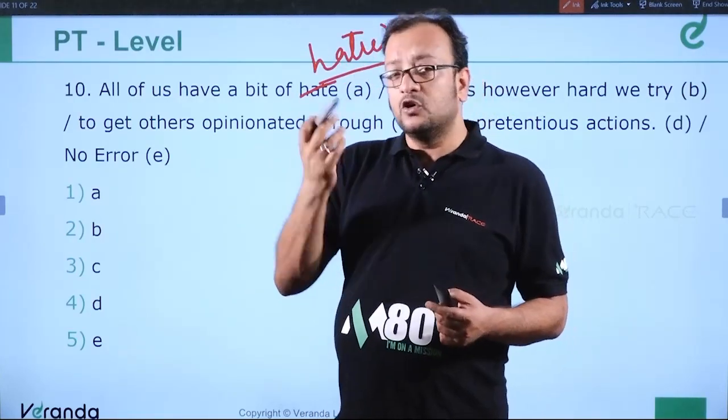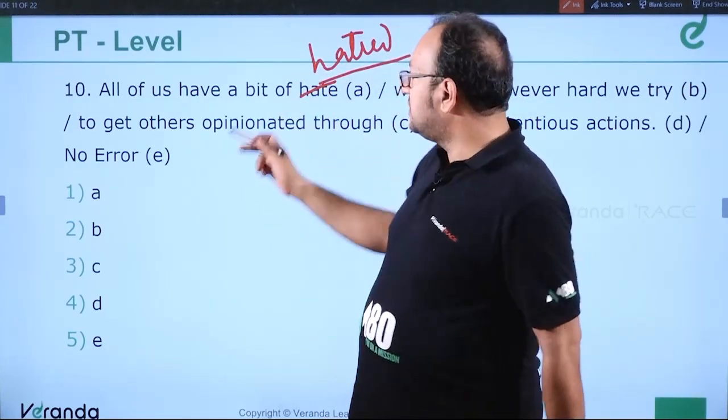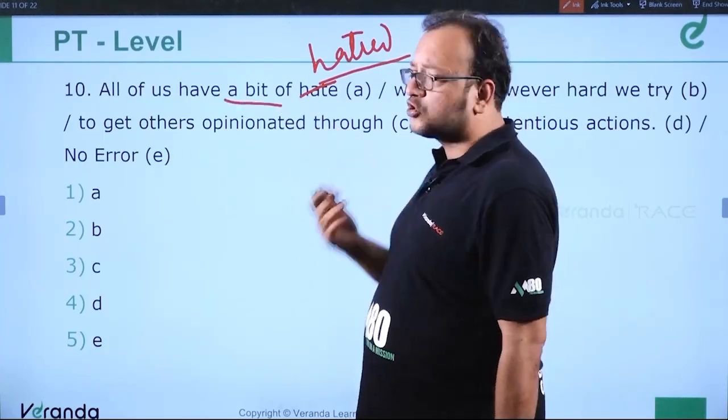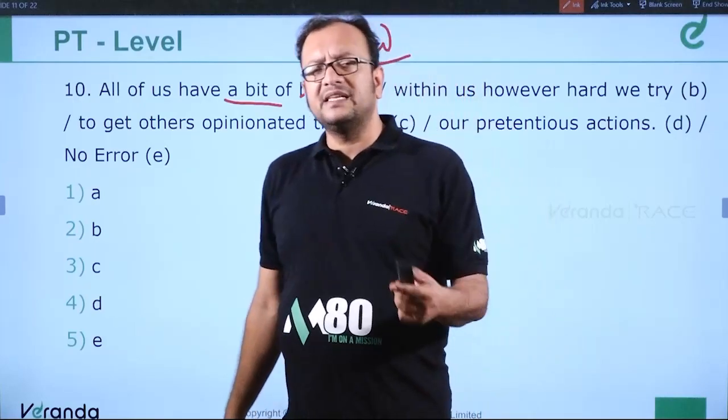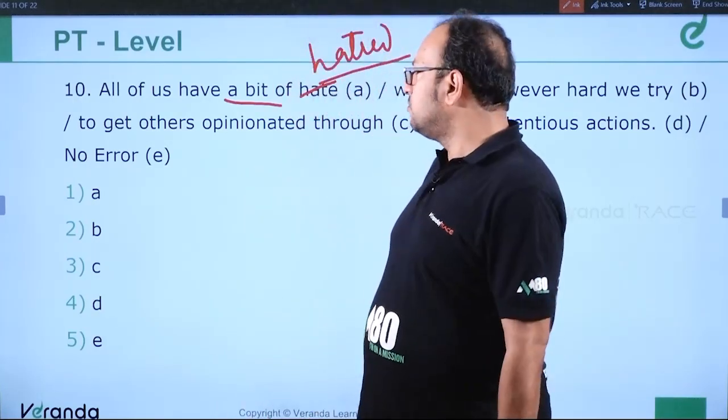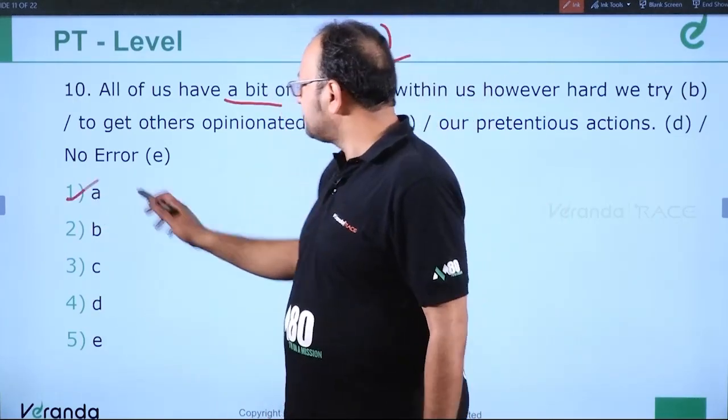A lot of growth, a bit of hatred. So these terms like a bit of, a lot of, a few of the people, the most of, these are followed by nouns in general. Fine. So moving ahead. So the error is in part A.